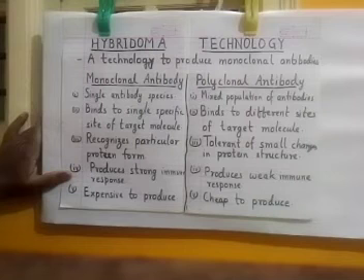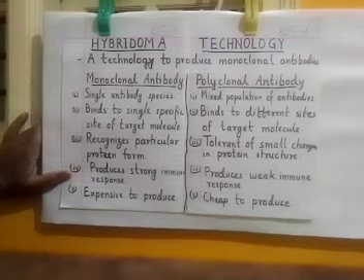And because of these reasons, the fourth difference is monoclonal antibodies produce a strong immune response, whereas polyclonal antibodies do not produce that strong an immune response. They produce a weak immune response.